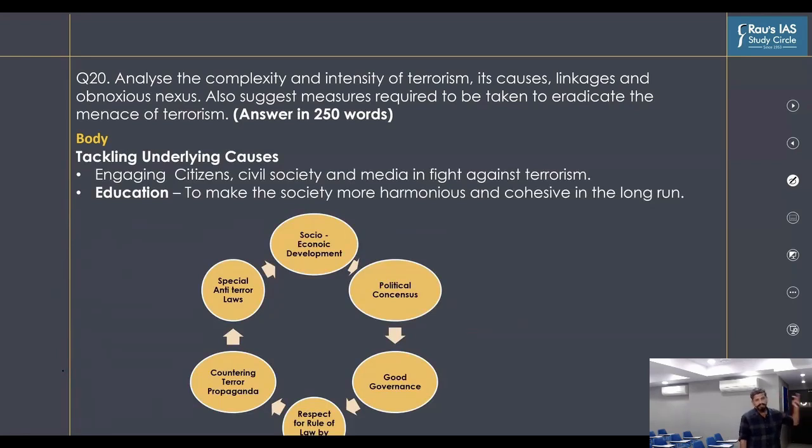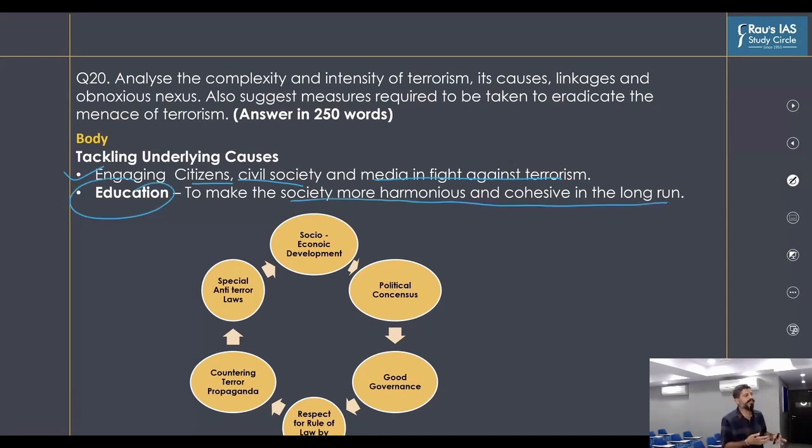If we strengthen international collaboration and consensus, and we tackle the issue of terror financing, we need to tackle the underlying challenges. We've already discussed them in the classes. For this, we need to engage citizens, civil society and media in this fight against terrorism. Plus, education can be one of the tools to make the society more harmonious and cohesive in the long run, so that the youth is not attracted to the religious propaganda or indoctrination by these terrorist organizations.